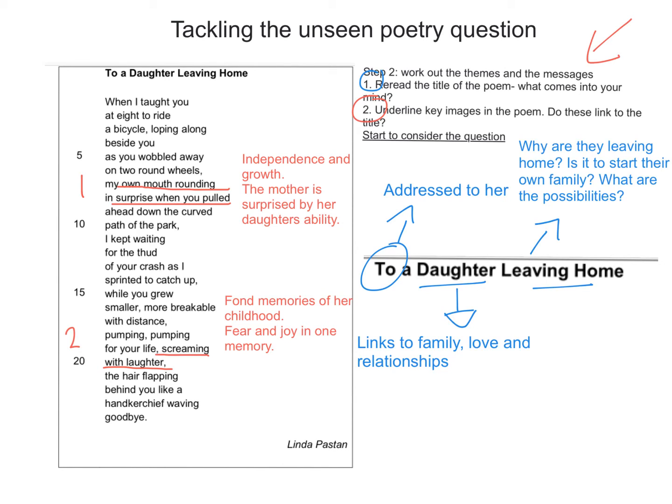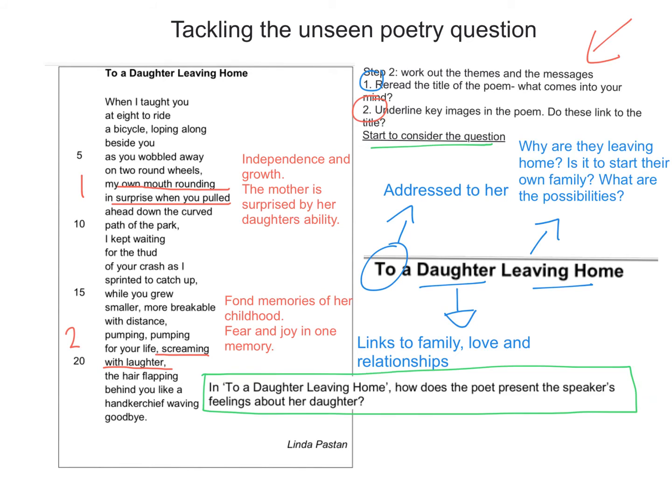What we now need to do is to link these ideas to the question. So the box has just popped up here in the green box, and the question is, to remind yourselves, in To a Daughter Leaving Home, how does the poet present the speaker's feelings about her daughter? Now it's important we've got to look at the poet's feelings towards her daughter, not about anything else. So from the little bits that we've looked at already, you might have already guessed a few of the themes and messages from the poem.